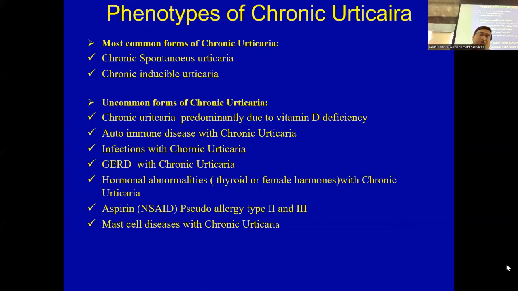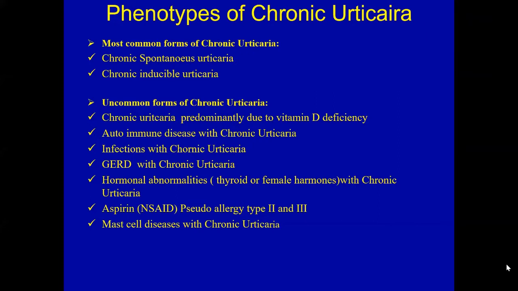And of course, the long-standing one, which we are very familiar with, is thyroid disease. However, the other one, which we are very familiar with as well, is female estrogen tumor or hyperestrogenic states association with chronic spontaneous urticaria. And again, there's one more entity called autoimmune progesterone dermatitis associated with chronic spontaneous urticaria. So you need to pay attention to the history when you're seeing patients.